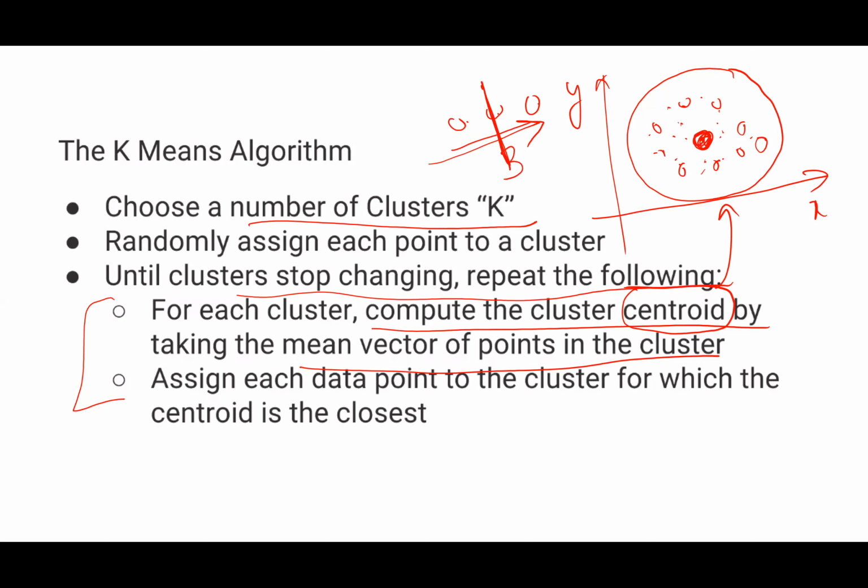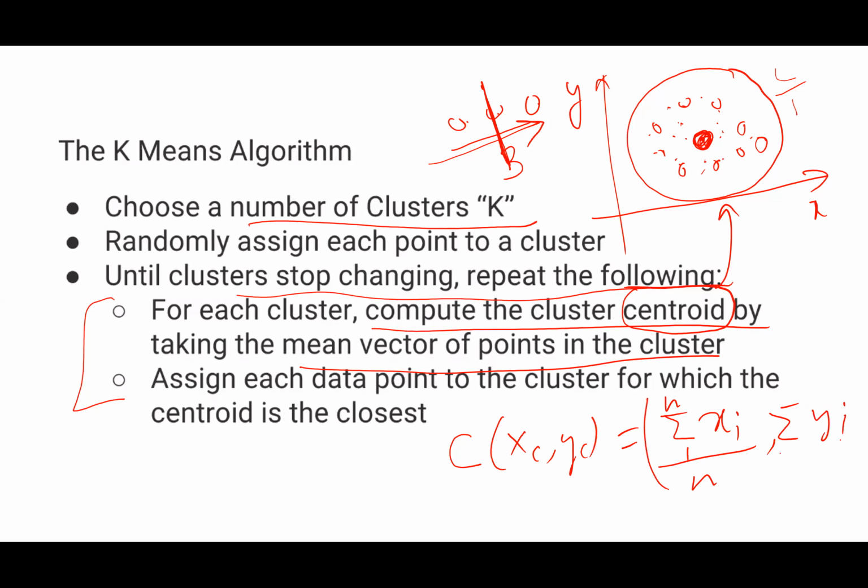If my data is 2-dimensional, then I will do summation of x divided by number of data points and summation of y divided by number of points. So my centroid xc, yc will be what? Summation of xi, i equals 1 to n, divided by n, comma, summation of yi up to n divided by n, right? So for this particular cluster, suppose I have n points, right?